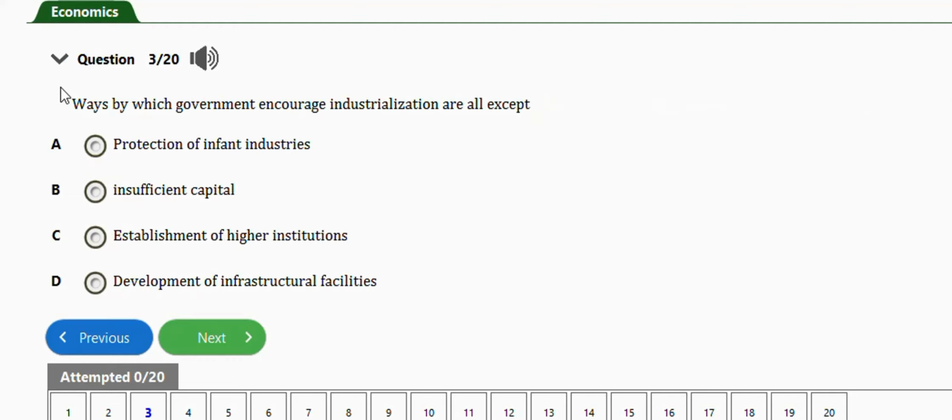It says ways by which government encourages industrialization are all except we have protection of infant industries, insufficient capital, establishment of higher institutions, development of infrastructural facilities. The right answer is option B, which is the exception, insufficient capital. Next question is this one.